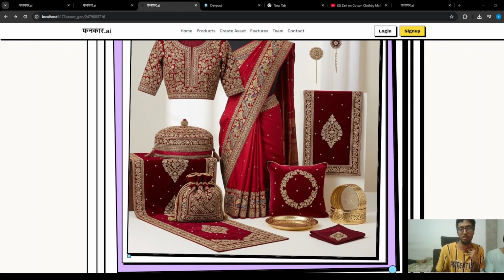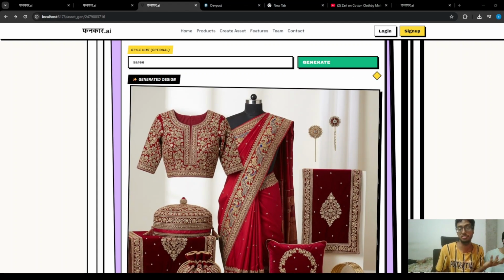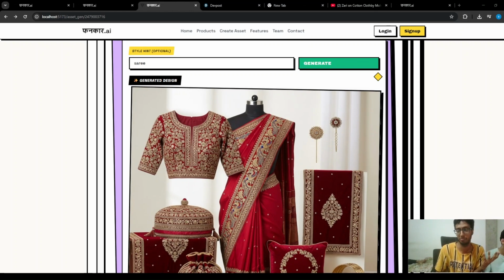And it finally loaded. So here is an AI suggested design that he can implement on his own.